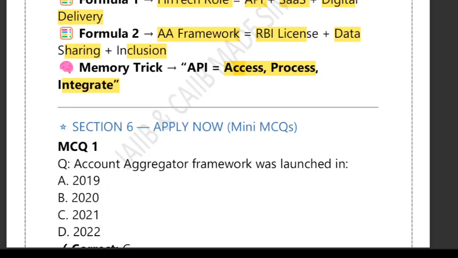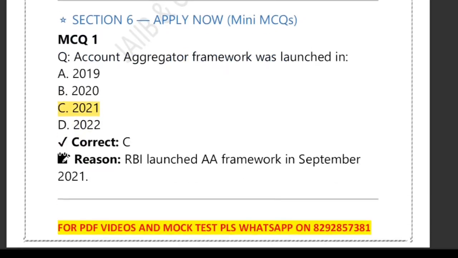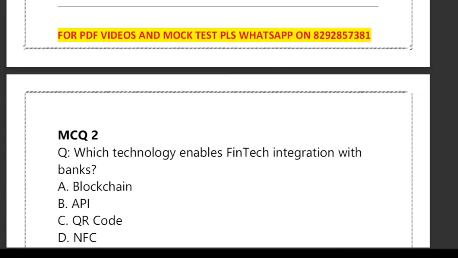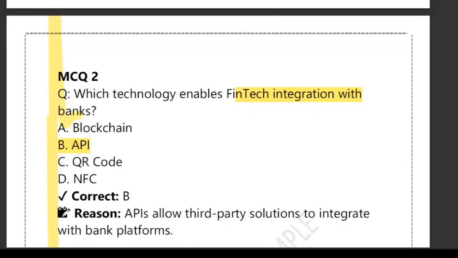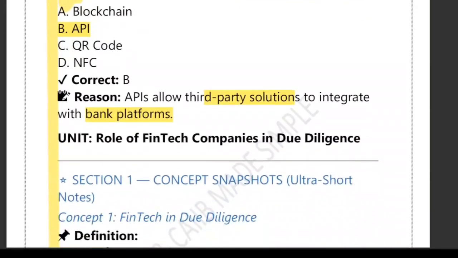Now the question is, in which year was the account aggregator framework launched? Please remember, it was launched in the year 2021. Option C is correct. Next question: which technology enables fintech integration with banks? The answer is API. API allows a third-party solution to integrate with a bank platform. So option B is correct.